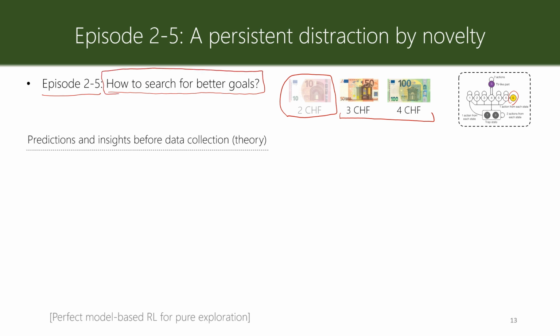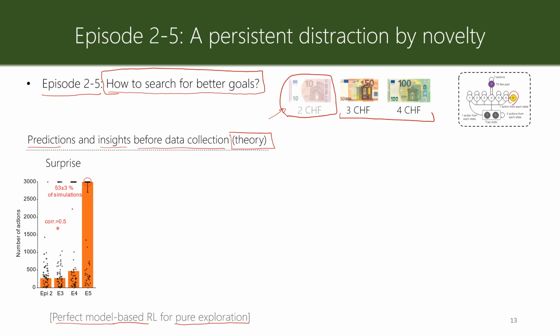Let's first look at the predictions of different intrinsically motivated algorithms and get some insights about different exploration strategies before we collect data. So this is only theoretical. It's for a perfect model-based agent for pure exploration. The agent does not care about the small reward of the 2 Swiss franc goal state, and only follows intrinsic motivation to explore the environment.